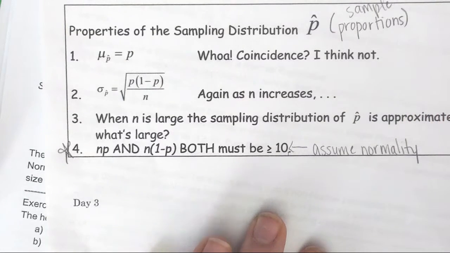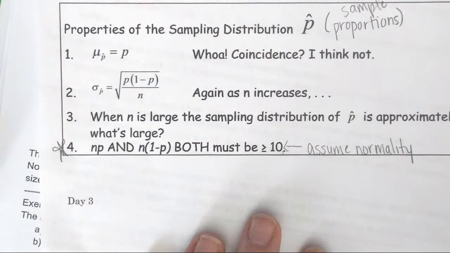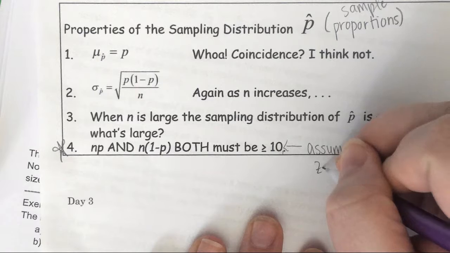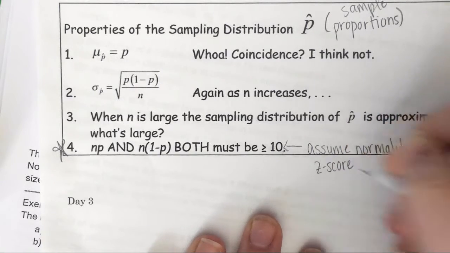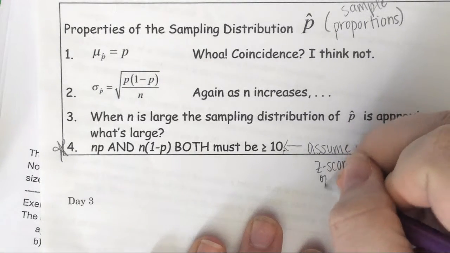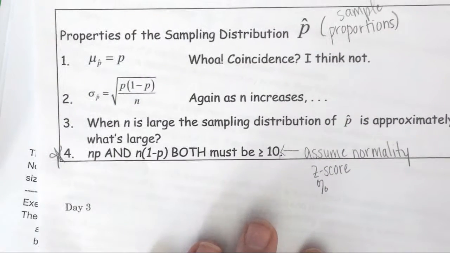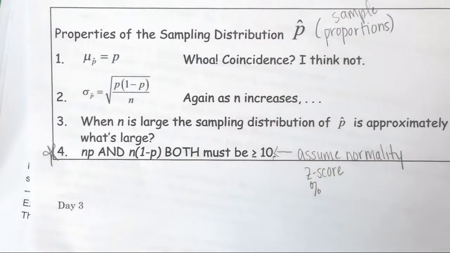And if I'm able to assume normality, I'm able to put it on a normal curve, which means I can then do a z-score. And then I can state some specific percentage, like 89% of samples of this size will fall between this and this.